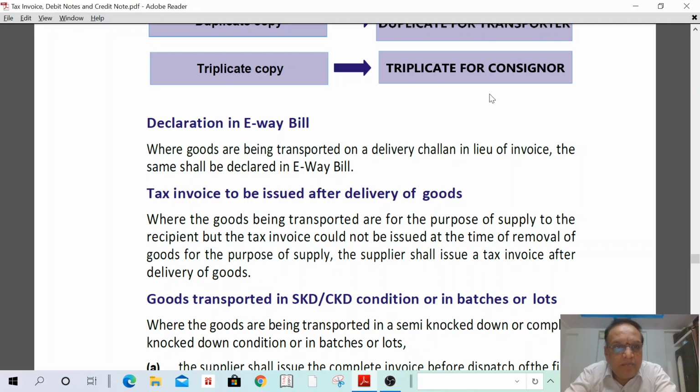I can read for better understanding. Declaration in e-way bill. Where goods are being transported on a delivery challan in lieu of invoice, the same shall be declared in e-way bill. In case of tax invoice, details have to be mentioned. In case of delivery challan, details have to be mentioned. Okay. Next,